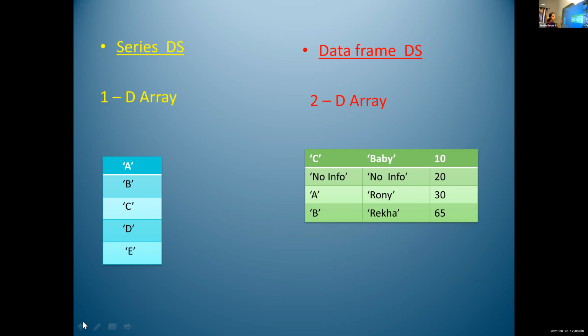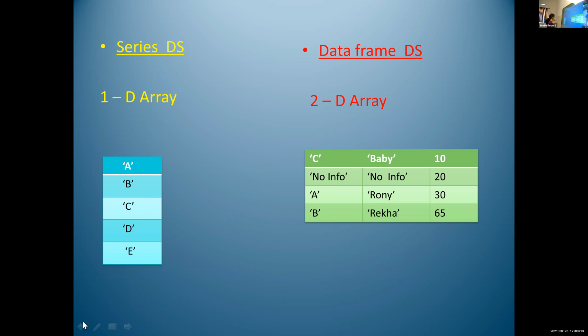That is one-dimensional array. In one-dimensional array, we use only one column and so many rows are used. But in this one-dimensional array, we can use only homogeneous values. That means same data type values are used in one-dimensional array series data structure. In series data structure, what is the type of this data value? Elvina, what is the type of this data? Alphabets. That is character or string data type is used here. Here we are using string data type.